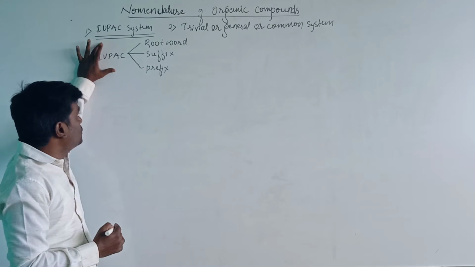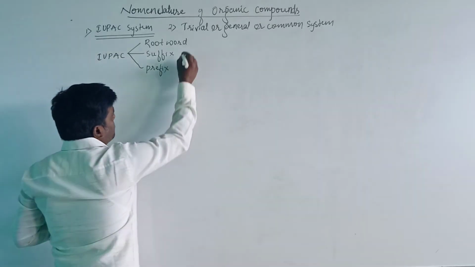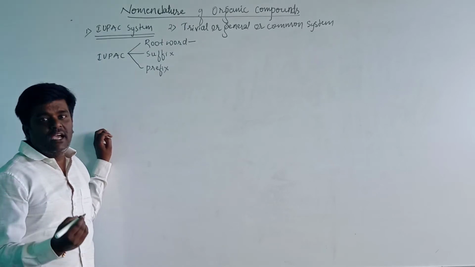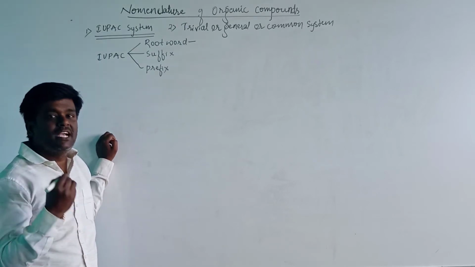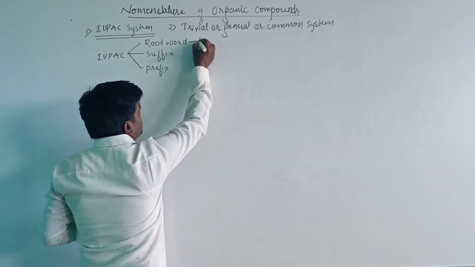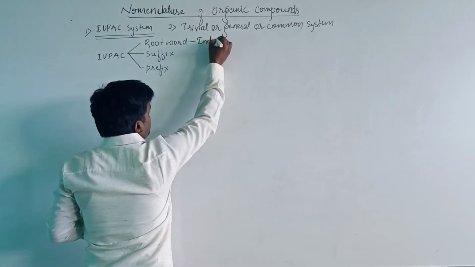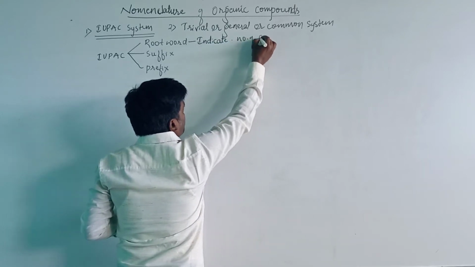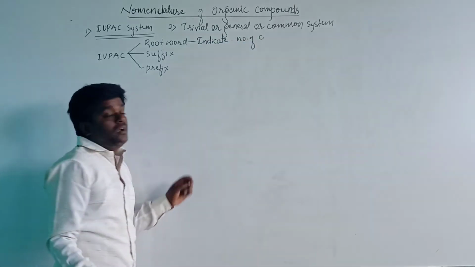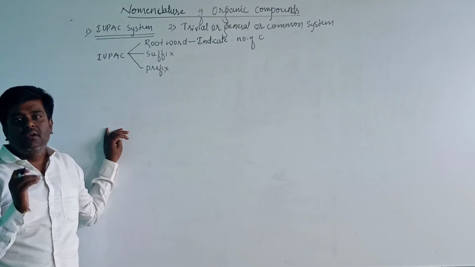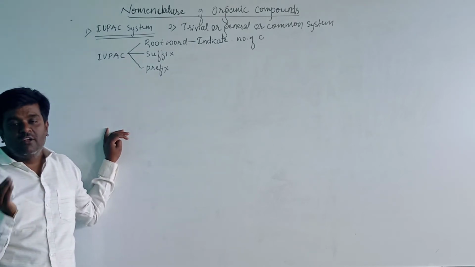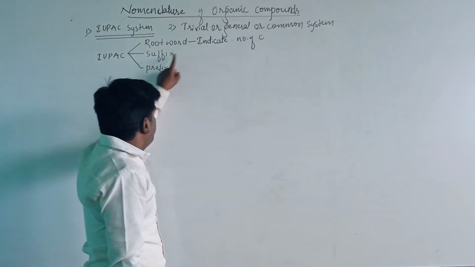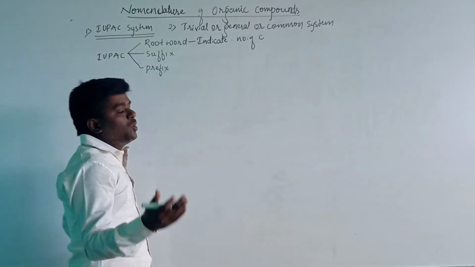Let us first understand the root word. A root word indicates the number of carbon atoms in the parent chain. The root word indicates the number of carbon atoms present in the organic compound, and the longest carbon chain is known as the parent chain.